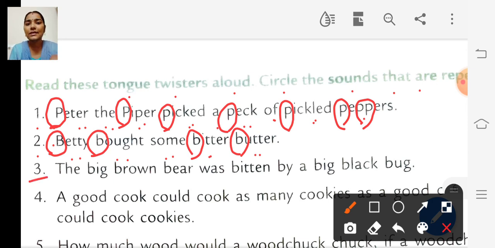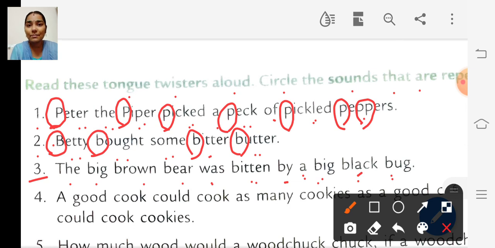And look at the third sentence. The big brown bear was bitten by a big black bug.